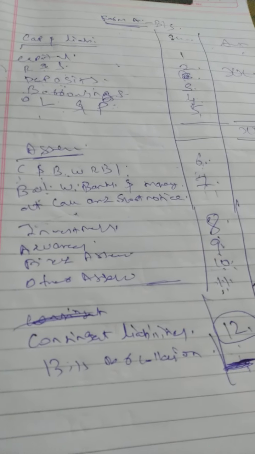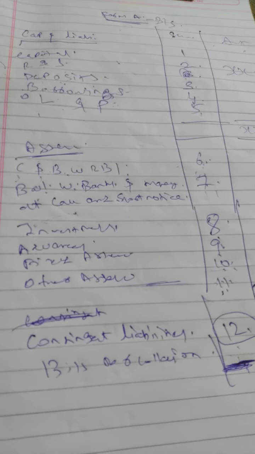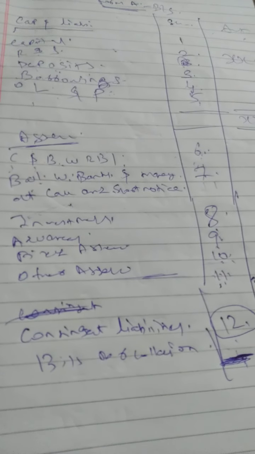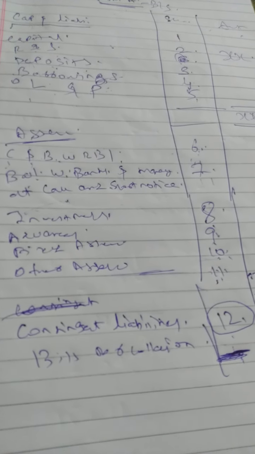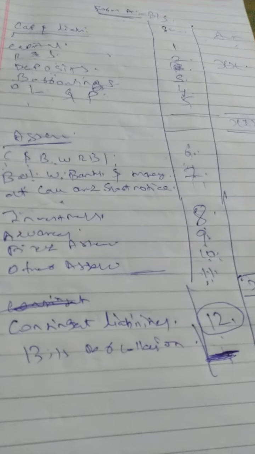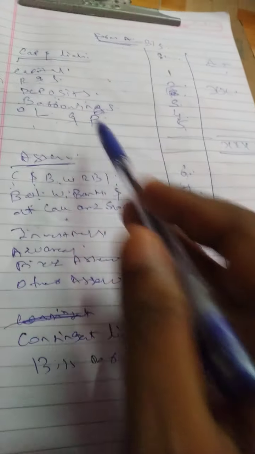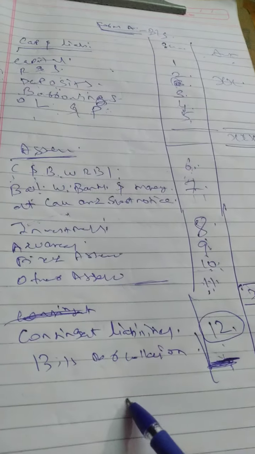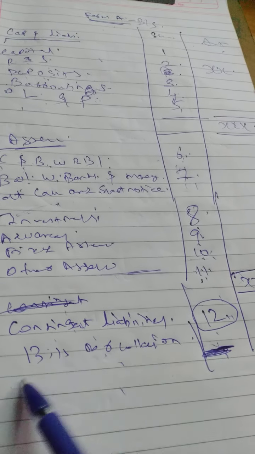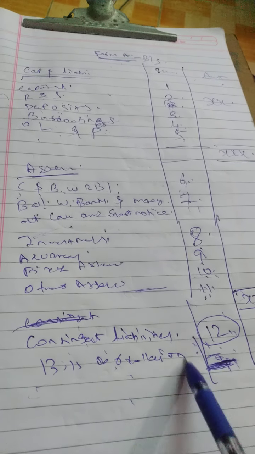Then on the asset side, cash and balance with the RBI, schedule 6; balances with banks and money at call and short notice, schedule 7; investments, schedule 8; advances, schedule 9; fixed assets, schedule 10; other assets, schedule 11. Then the balance sheet, liabilities and assets, is tallied. The additional extra items should not be part of the liabilities and assets; they should be outside the balance sheet, written as extra figures: contingent liability, schedule 12, and bills for collection, no schedule number. With this your balance sheet is over.